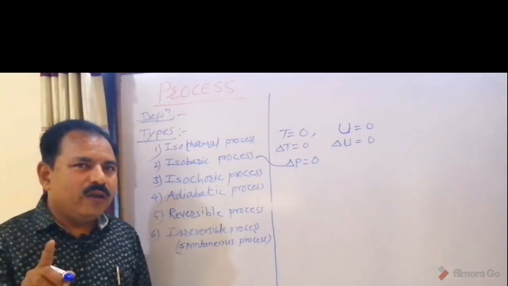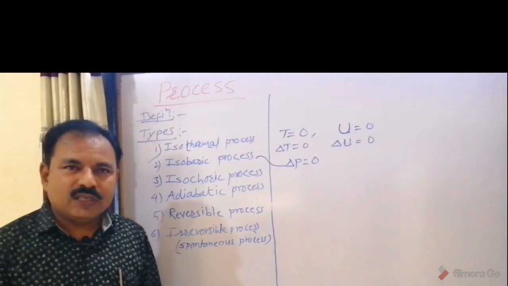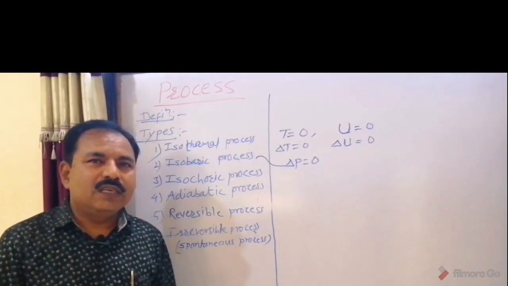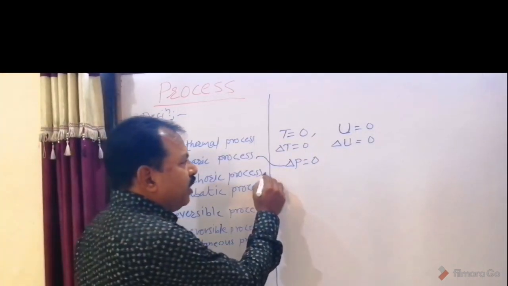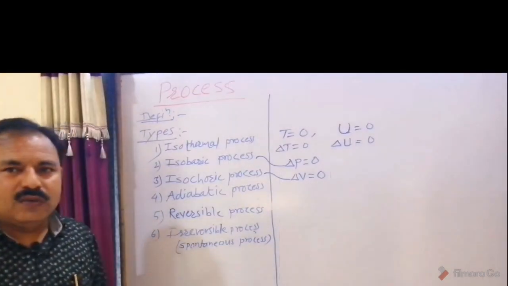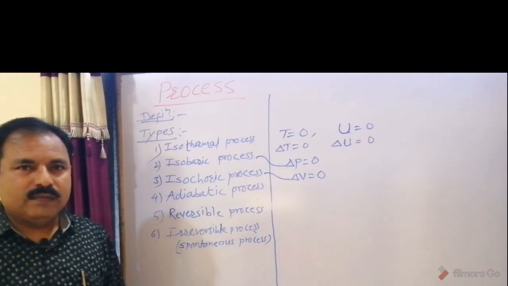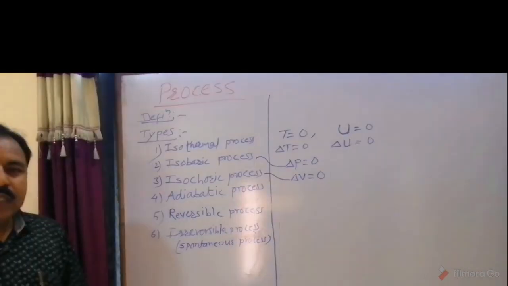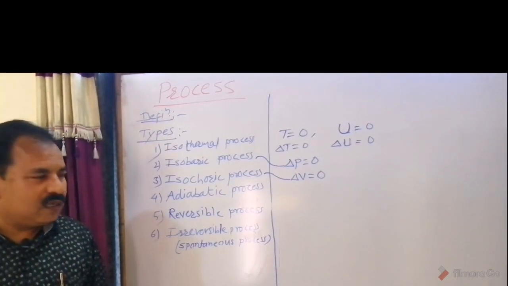Now we see the third process, isochoric process. Choric means volume. Therefore, definition is: a process in which volume of the system remains constant during change. That means delta V is equal to 0. Change in volume is 0. Example for isochoric process is a reaction in closed container.